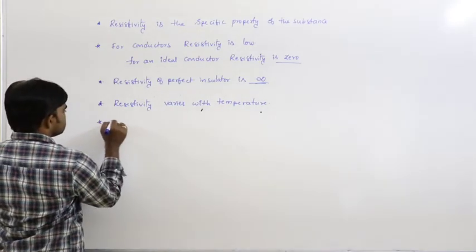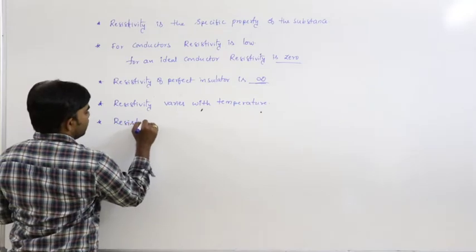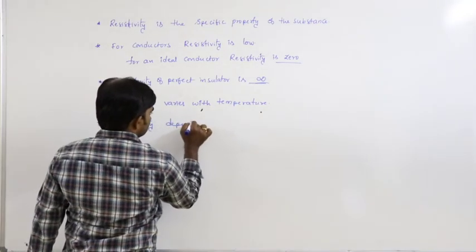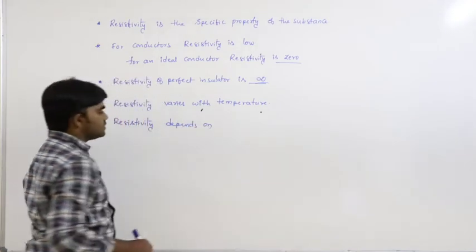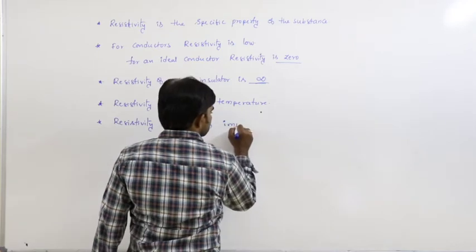Next, resistivity or specific resistance depends on impurities.